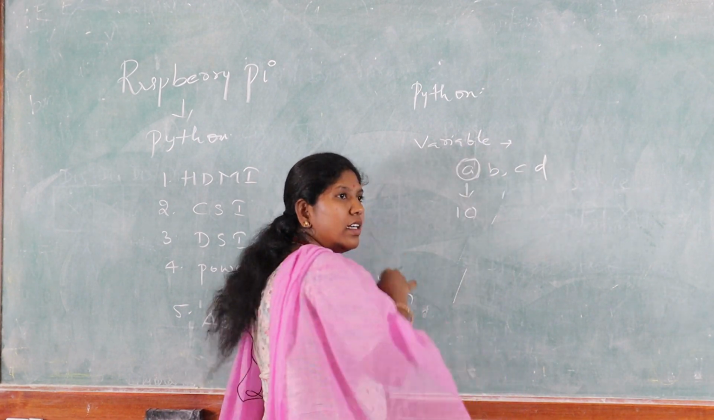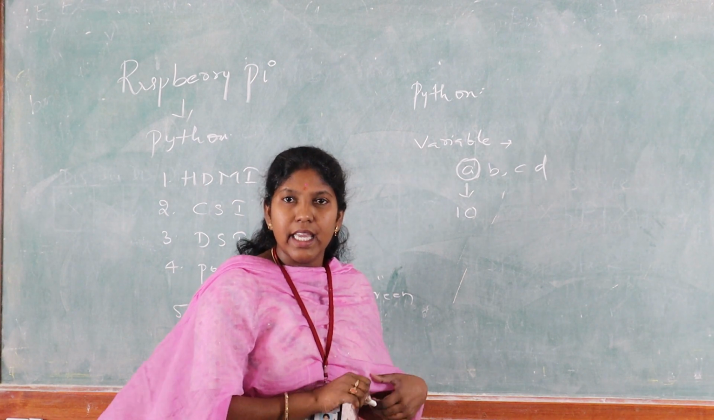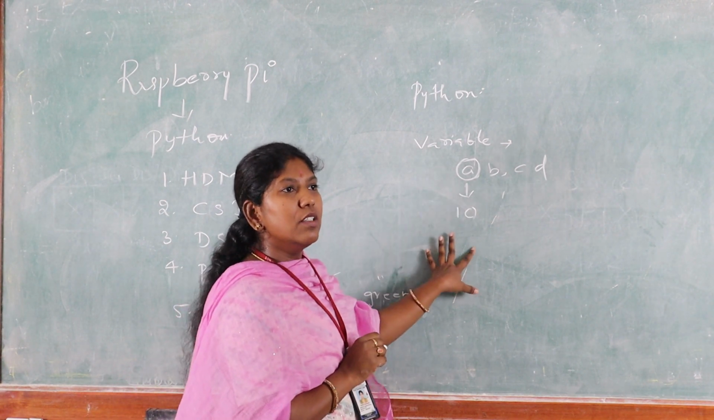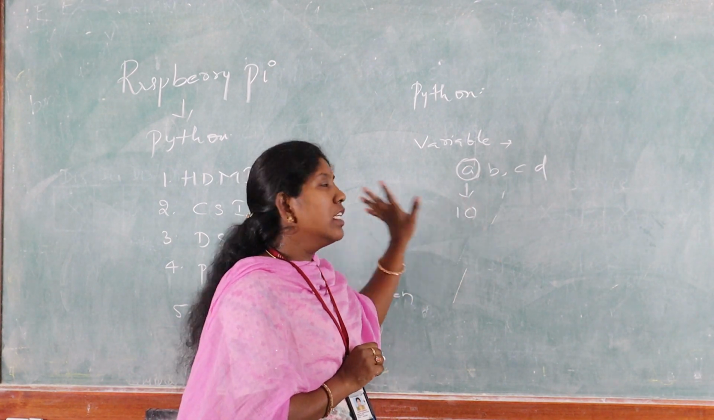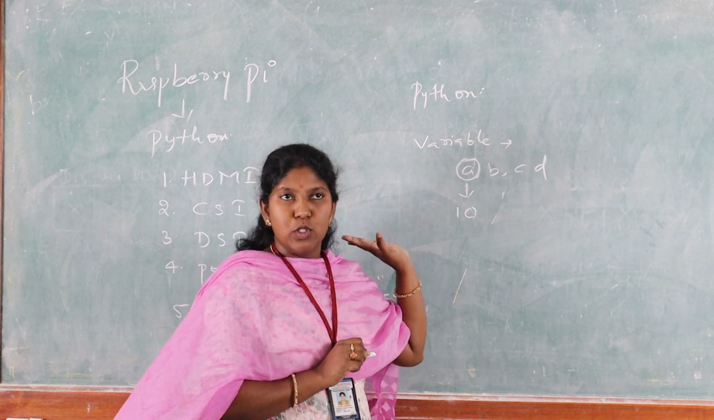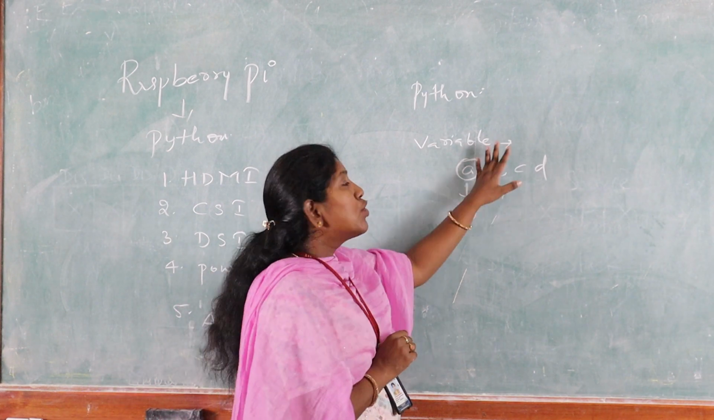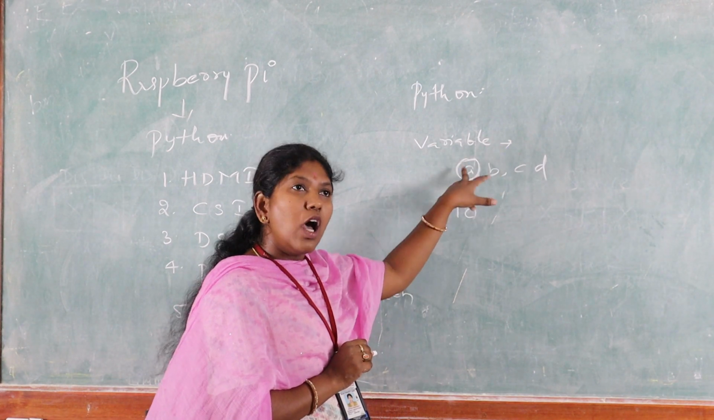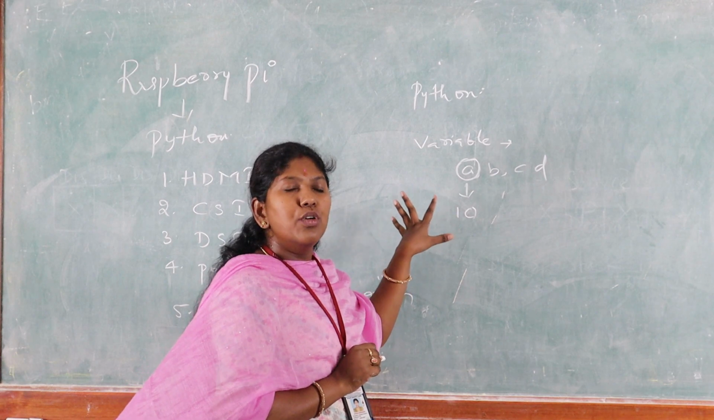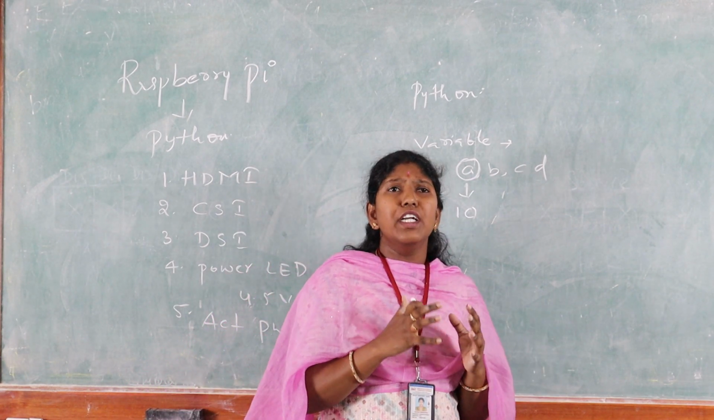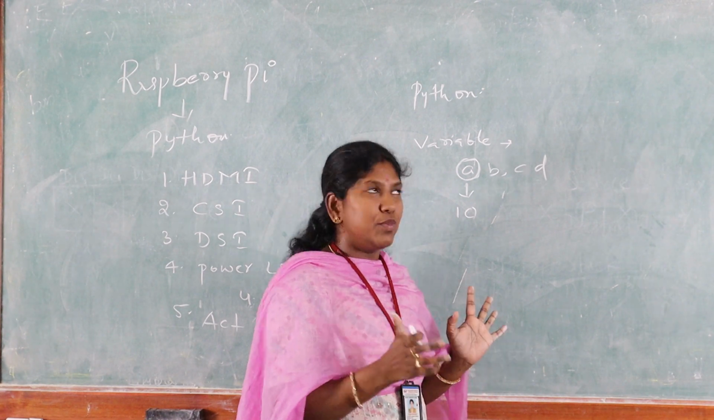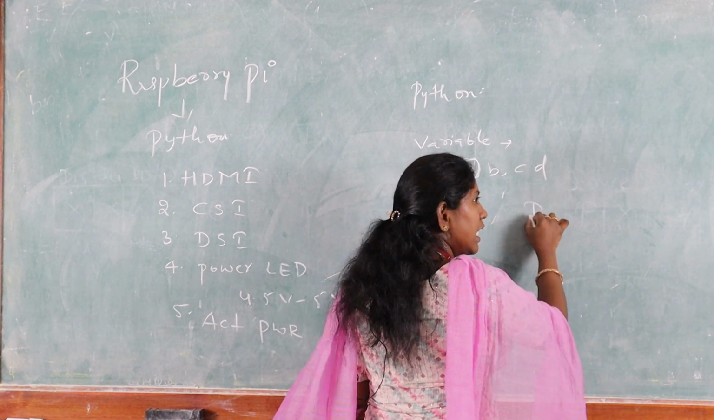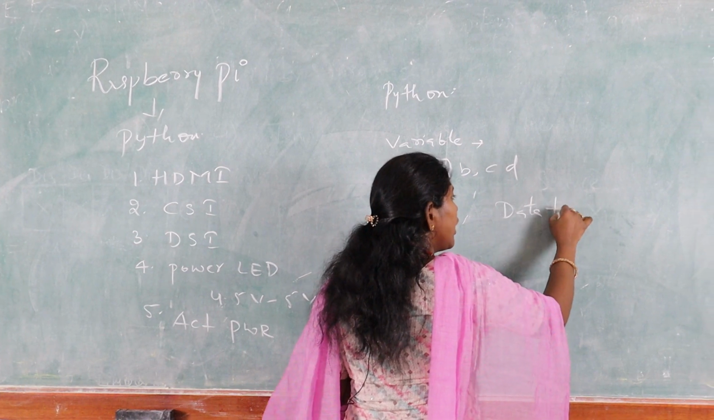Simply we can say that this variable is acting like a container. It contains the value of 10, and that is the data of the A variable, right? Similarly for the other variables also. So now, to store the data, we are taking the variable. To store different types of data, we require different data types. So what data types are there in Python?